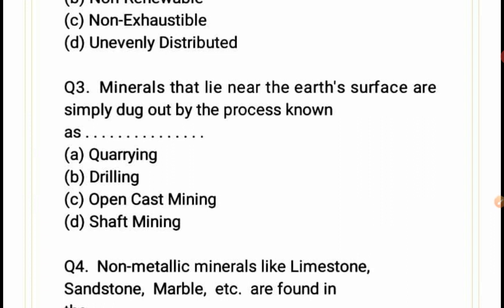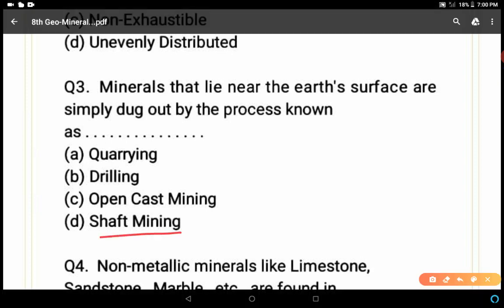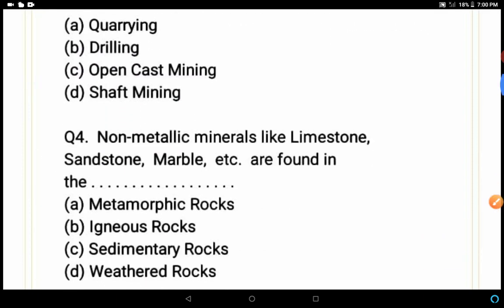Third, minerals that lie near the earth's surface are simply dug out by the process known as quarrying, drilling, open cast mining, shaft mining. Shaft mining is used for the deep bores. Open cast mining means removing the upper layer or surface of the earth. Drilling is used for taking the petroleum or natural gas, etc. So quarrying is left. A is the correct answer because minerals near the earth's surface are simply dug out by the process known as quarrying.